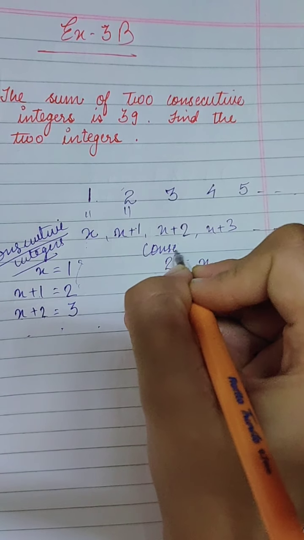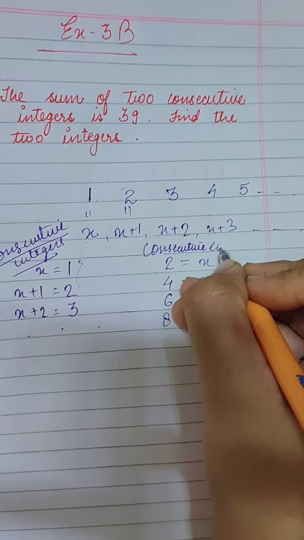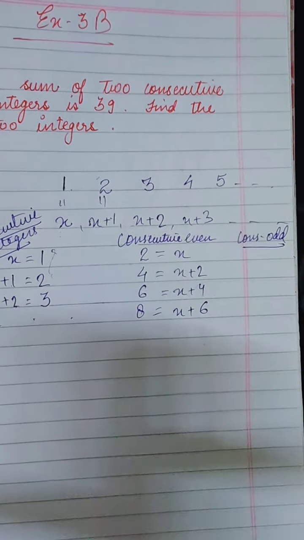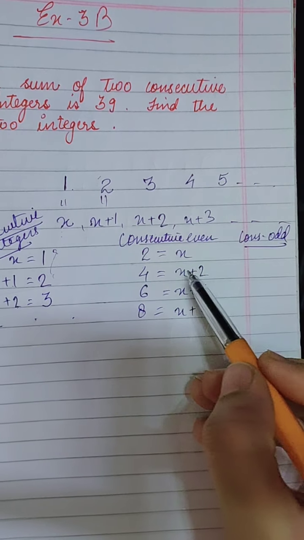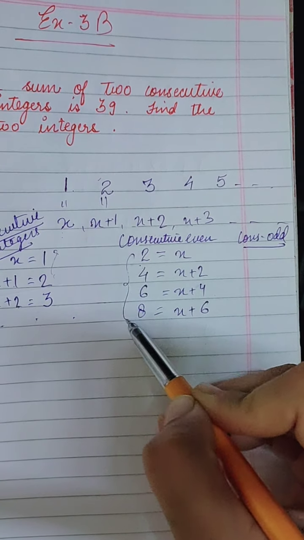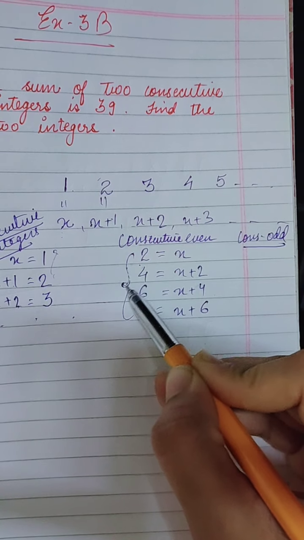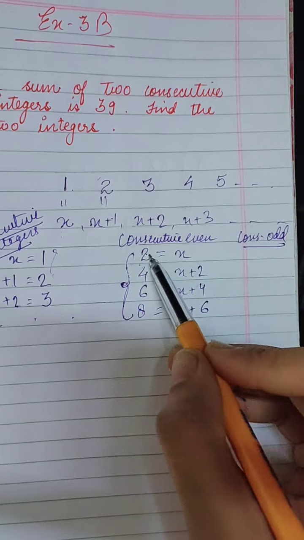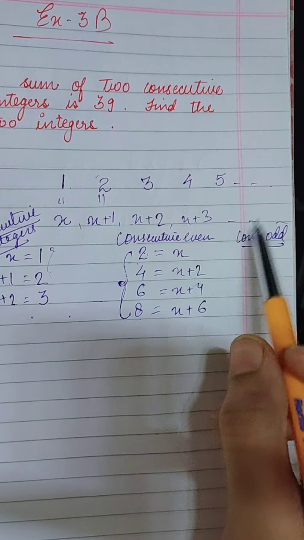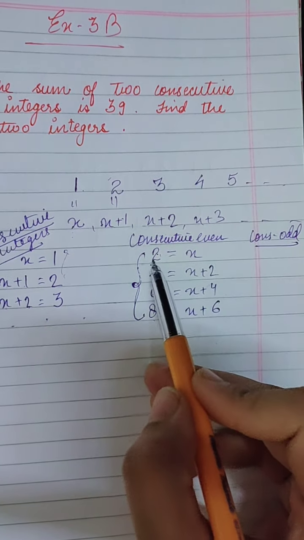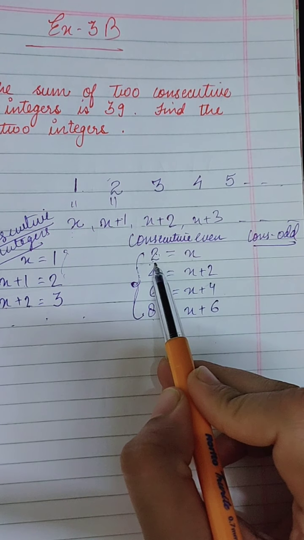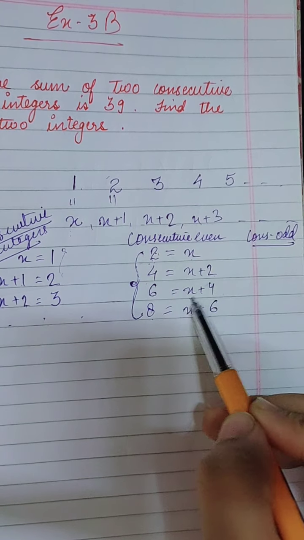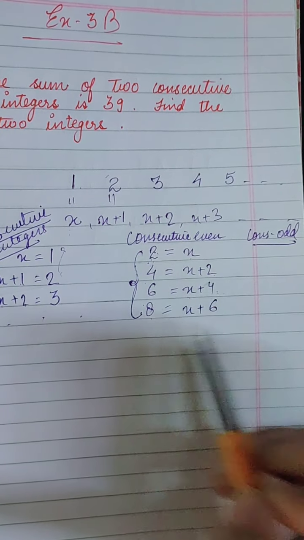This is consecutive even integers. And what will be consecutive odd integers? Same. See, here again I am telling consecutive even ones. If x is equal to 2, these are even numbers, right? From your basic concept I am telling, so that you should not get confused. Consecutive even numbers are 2, 4, 6, 8. In the form of x, because we are studying algebra, the first even number is 2. If we take x is equal to 2, the next consecutive integer will be x plus 2, 4. Then x plus 4 means 2 plus 4, 6, like this.